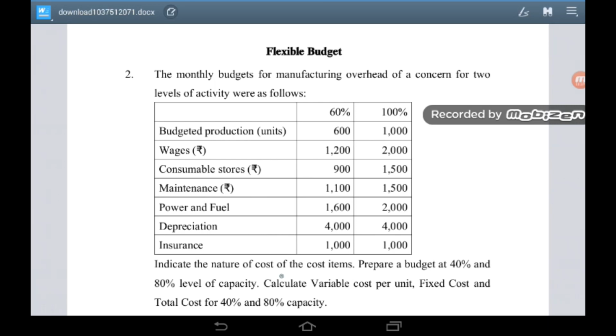Indicate the nature of cost of the cost items. Prepare a budget at 40% and 80% level of capacity. Calculate variable cost per unit, fixed cost and total cost for 40% and 80% capacity.